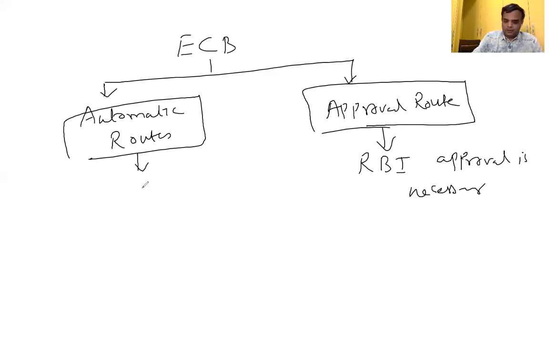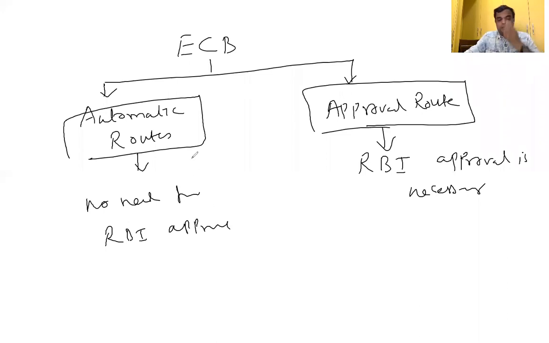Whereas in the automatic route, no need for RBI approval. So either by way of approval route or by way of automatic route it will come. Next.